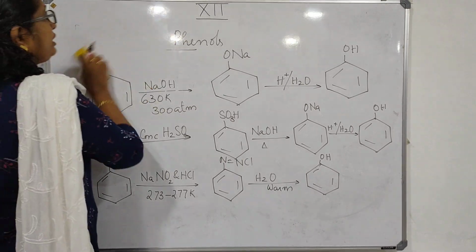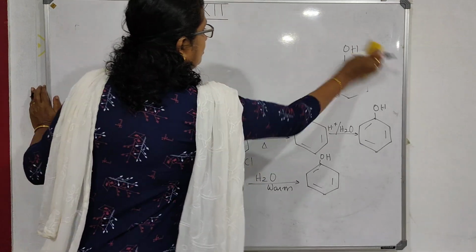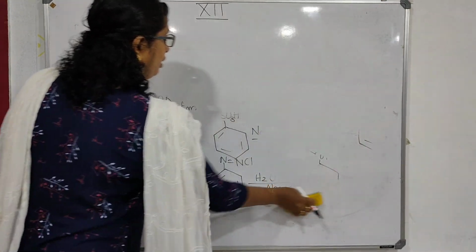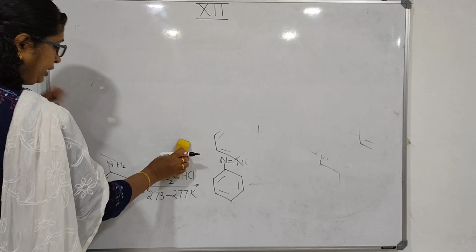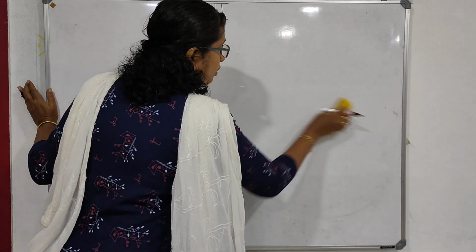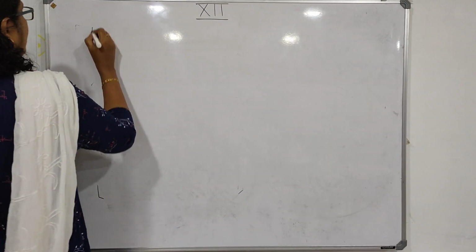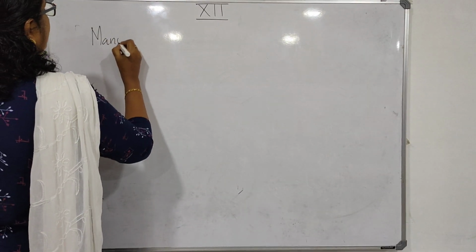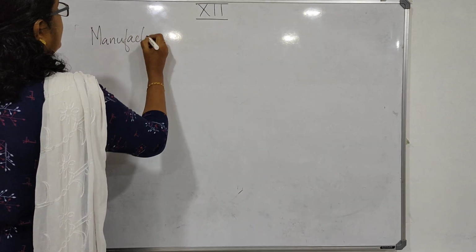Now, how are phenols manufactured? Phenol is manufactured from a compound called cumene.